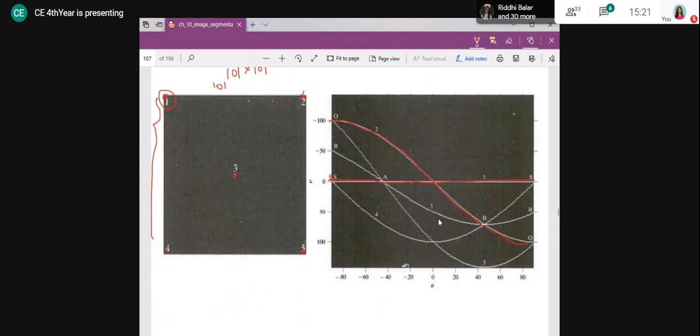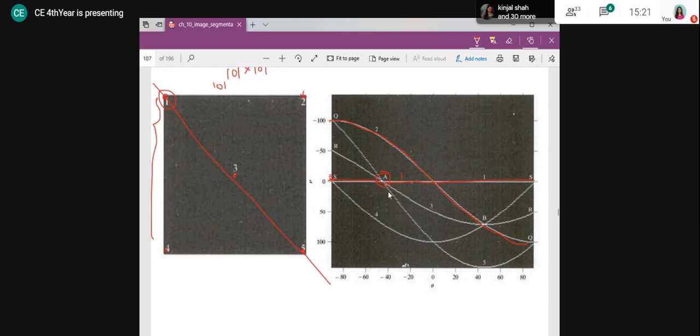Okay. Now tell me about point A. How many curves are intersecting at point A? We can say the curves of points 1, 3, and 5 are intersecting. That means it is indicating this line.